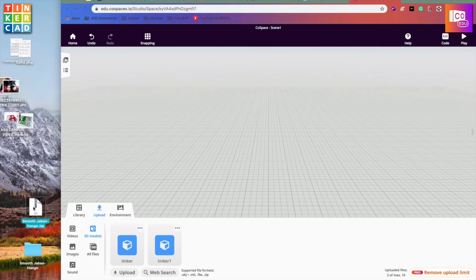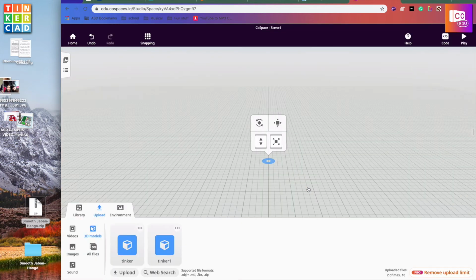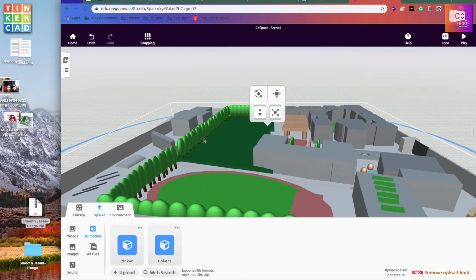So another way you can do this, you already downloaded it as a zip file and you just drag it into your upload. It's, again, going to take a while, and once it's done, it'll already be there. If it loads. There it is. And there you go.